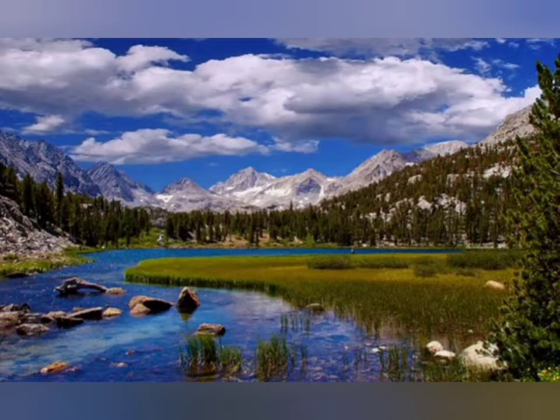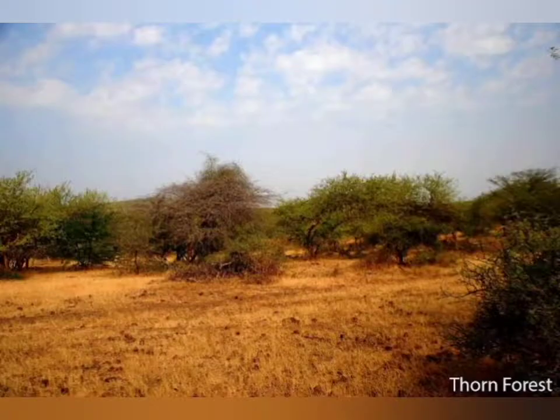So what is this? Is this called thorny forest? No, this is a mountainous forest. So what is thorny forest? Thorny forest looks like this picture. This thorny forest has thorny plants like cactus, and it also has palms, acacias, euphorbias and cacti. These are the main plant species.